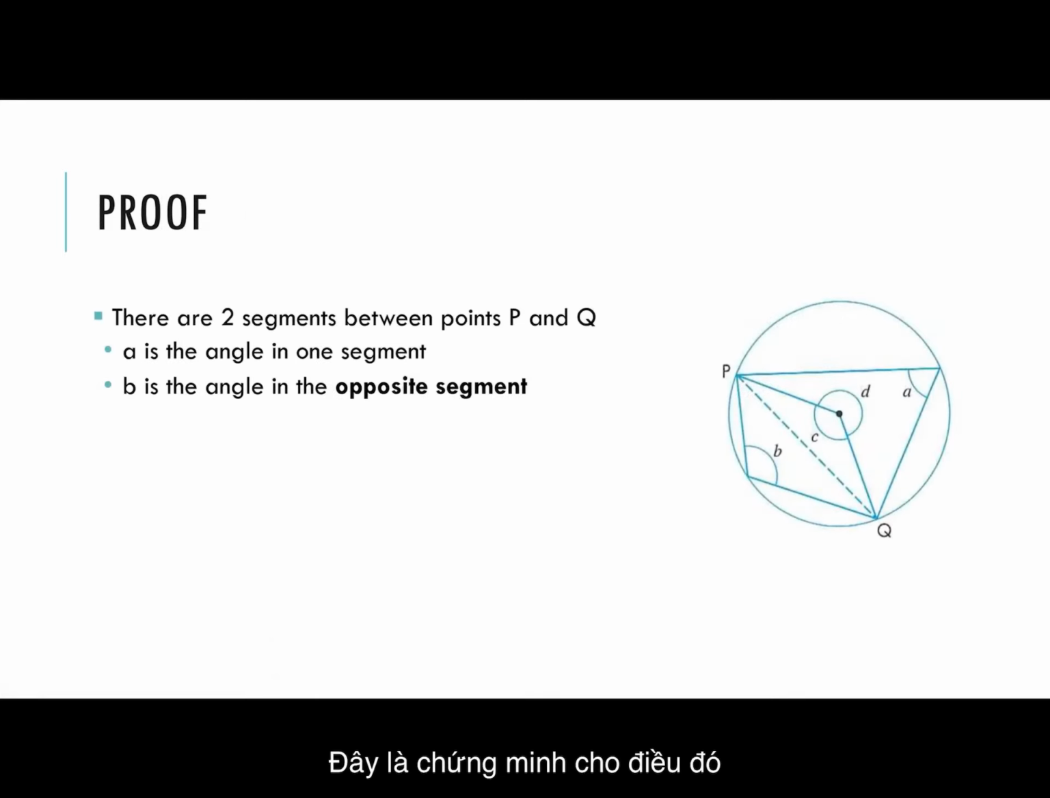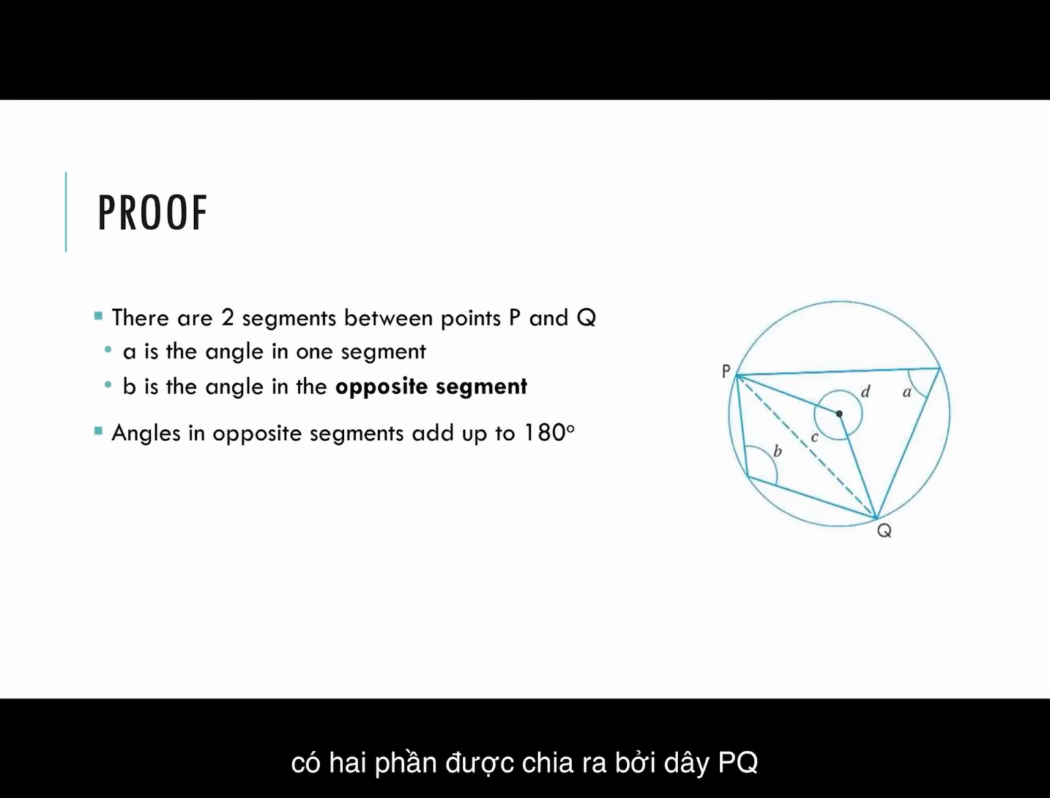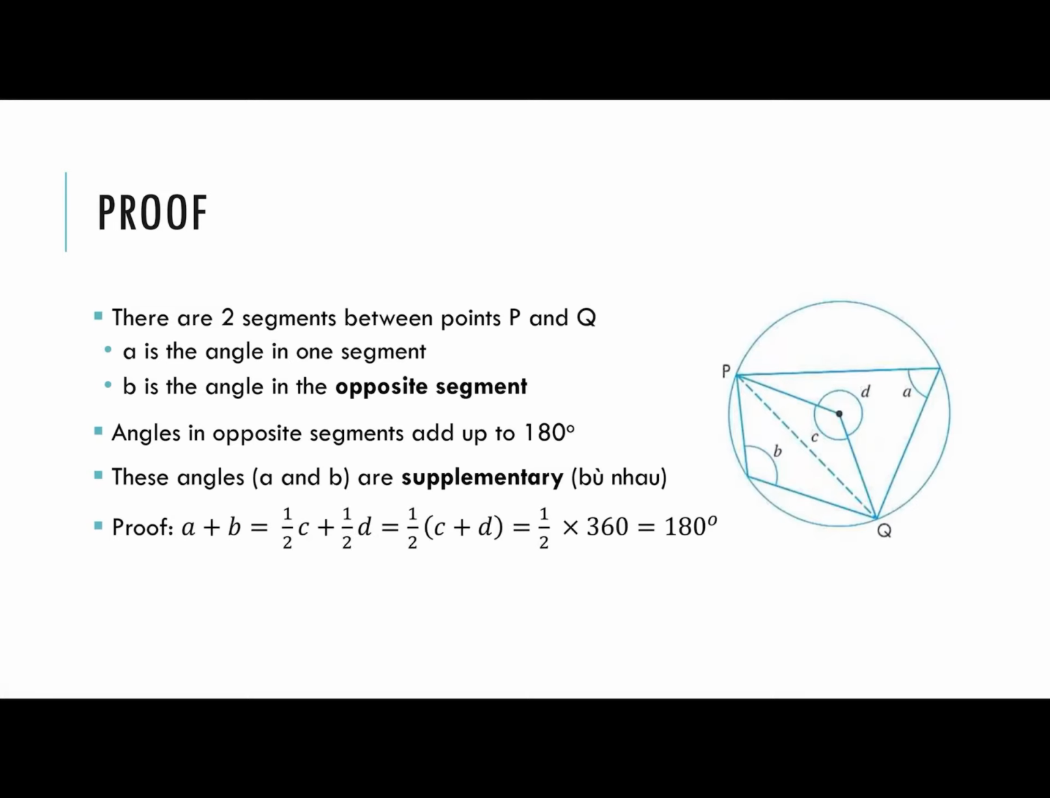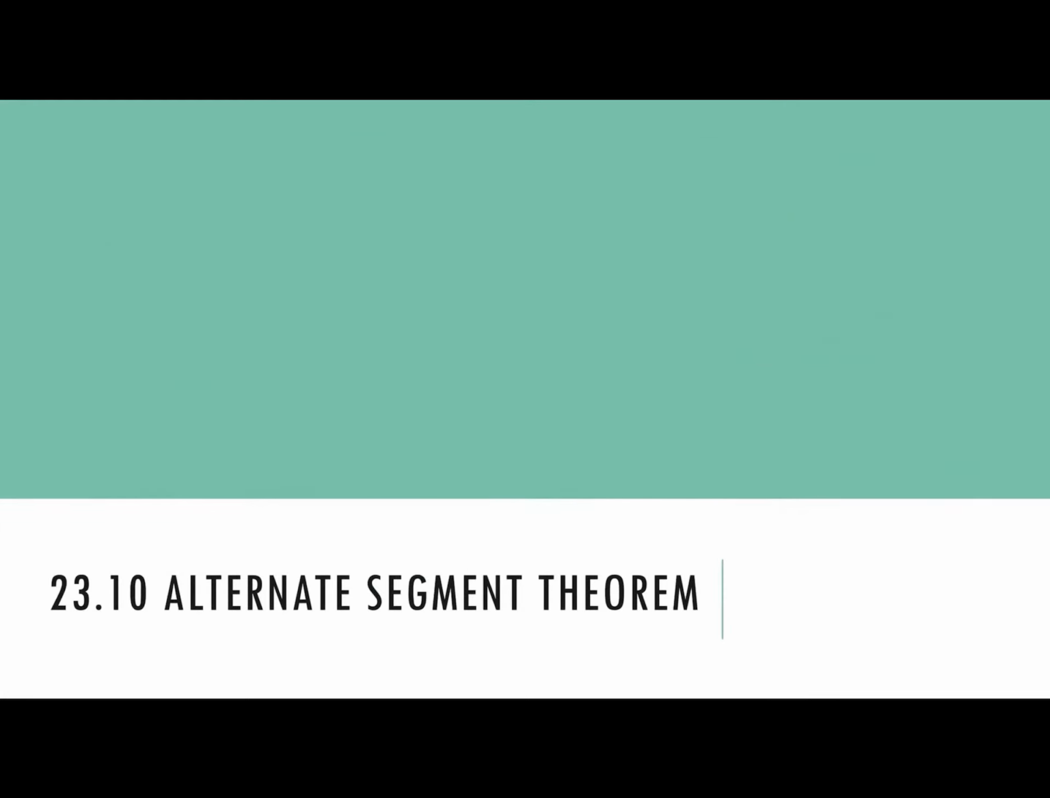Here's a proof of that. So look at the picture. There are two segments between points P and Q. A is the angle in one segment and B is the angle in the opposite segment. Angles in opposite segments add up to 180 degrees. These angles are supplementary. The proof is A plus B equals half of C plus half of D equals half of C plus D, which is 360 degrees divided by 2, is 180 degrees.